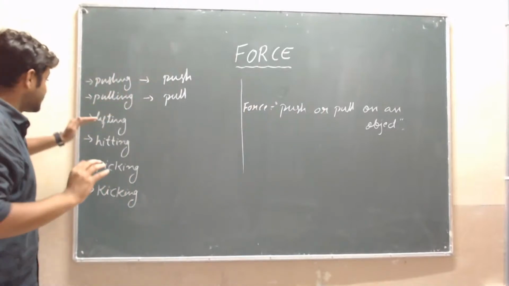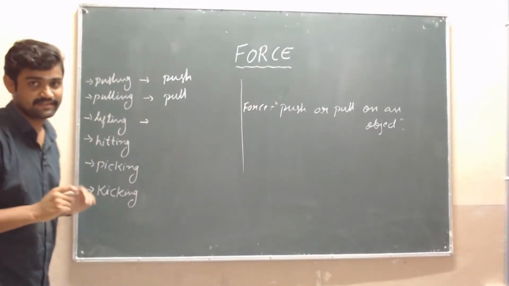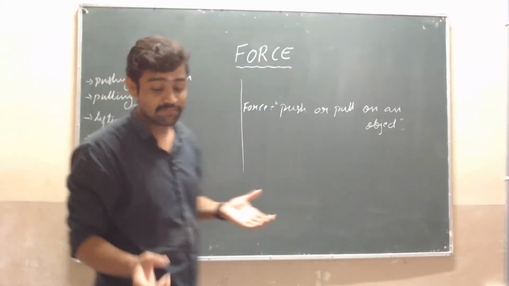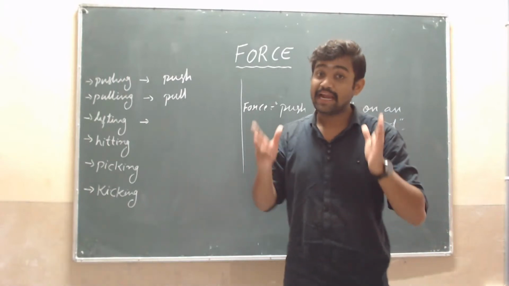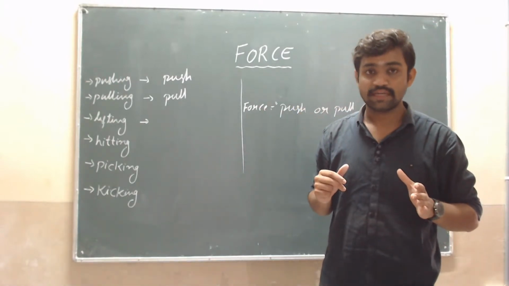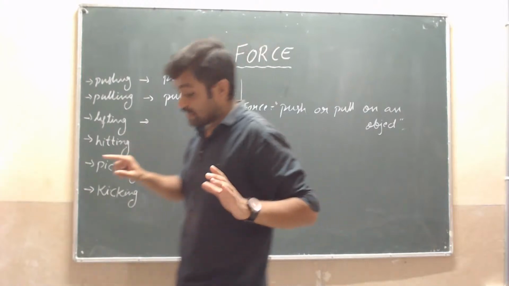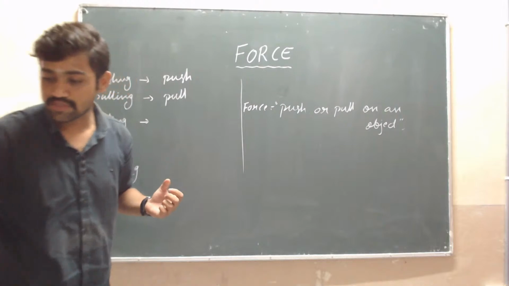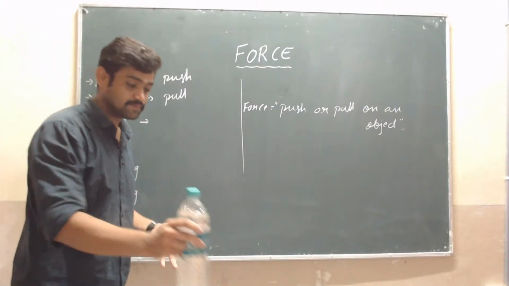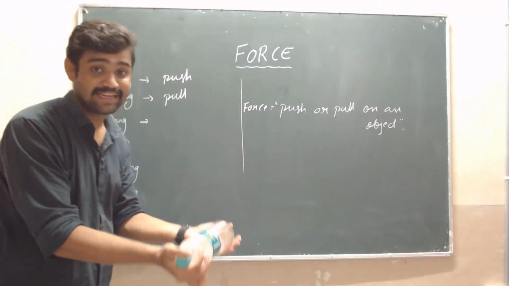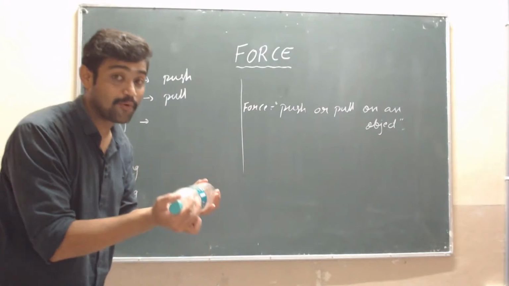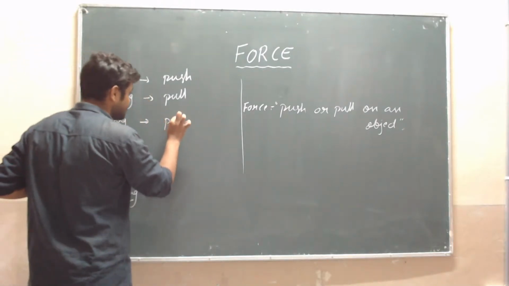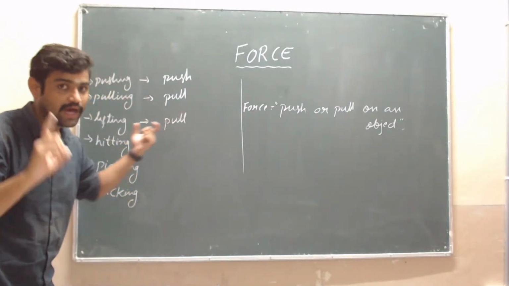Here two are understood. Then third one we have lifting. Suppose we are lifting dumbbells, or lifting something lighter or a harder object. At that time also we apply force. While lifting, we are pulling something. Suppose we are lifting this bottle, at that time we are pulling that object. It is grouped under pull. Are you getting my point?